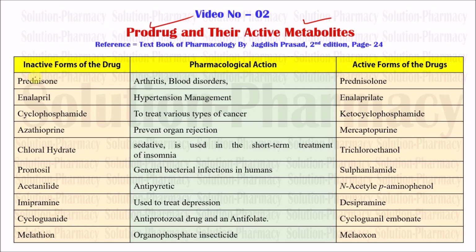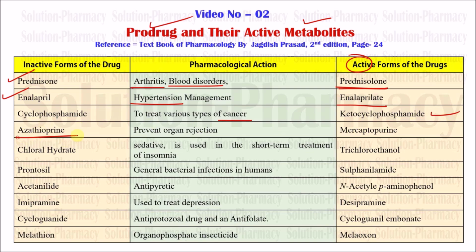First of all, an inactive drug example is prednisone. Prednisone is used in case of arthritis and specifically different types of blood disorders, and the active form of that drug is prednisolone. So this is prednisolone, which is active. Next one is enalapril. This is used in the management of hypertension, an example of an ACE inhibitor, and the active form of this drug is enalaprilat. Next one is cyclophosphamide. This is used to treat various types of cancer. Active form is ketocyclophosphamide. You have to remember all their active forms.